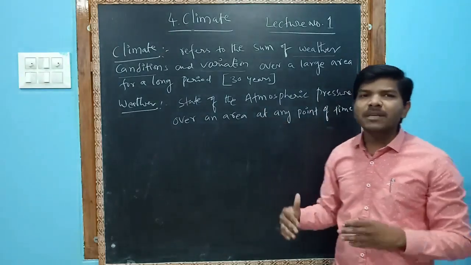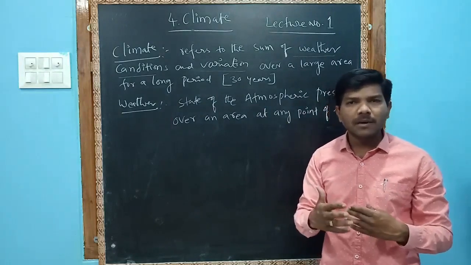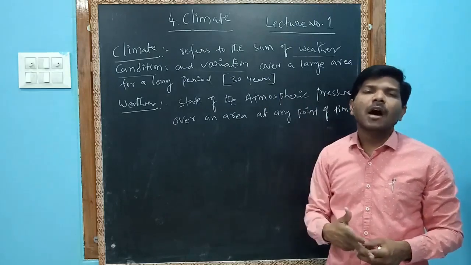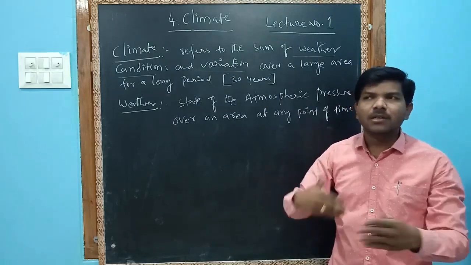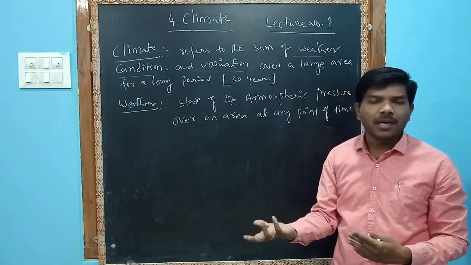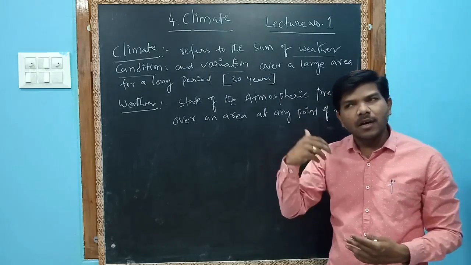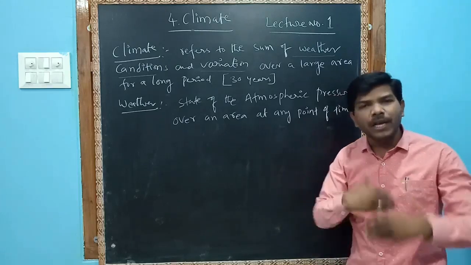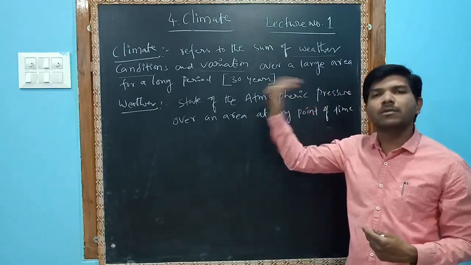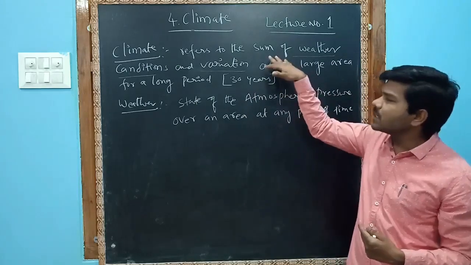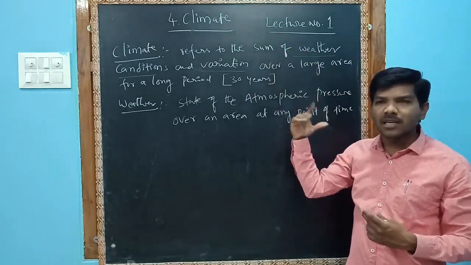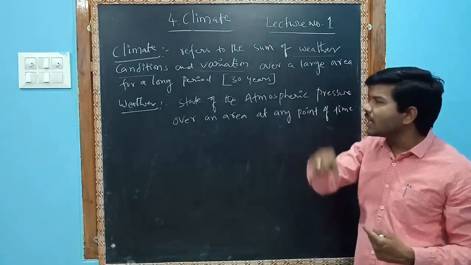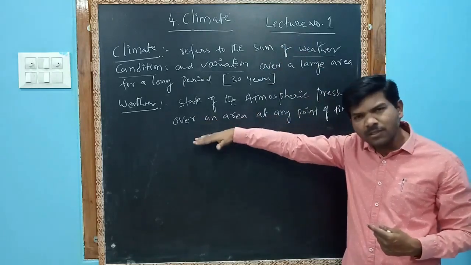Weather can change in minutes or hours. For example, now it is sunny, but after half an hour or 20 minutes the weather may change. It may be raining, or it may cool, or it may be very hot. So weather can change frequently, but climate takes a lot of time to change. Weather is the condition at a given point of time.